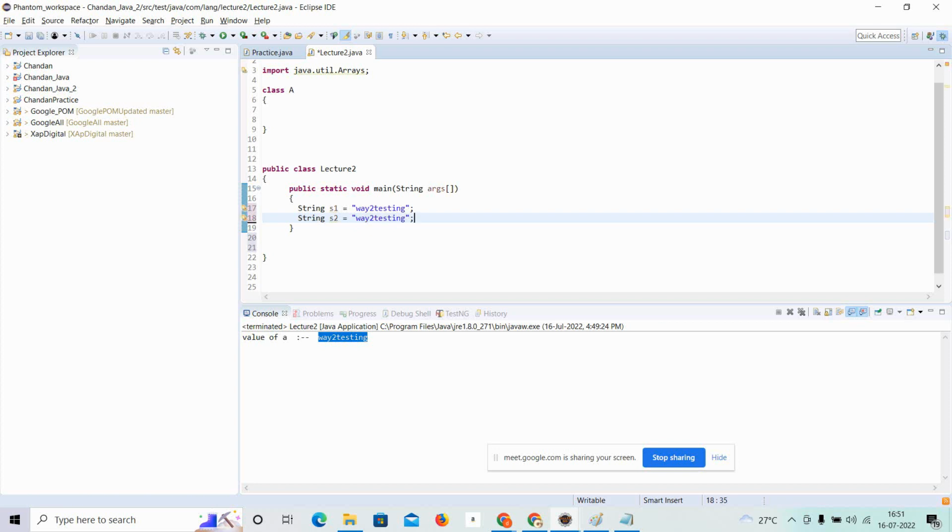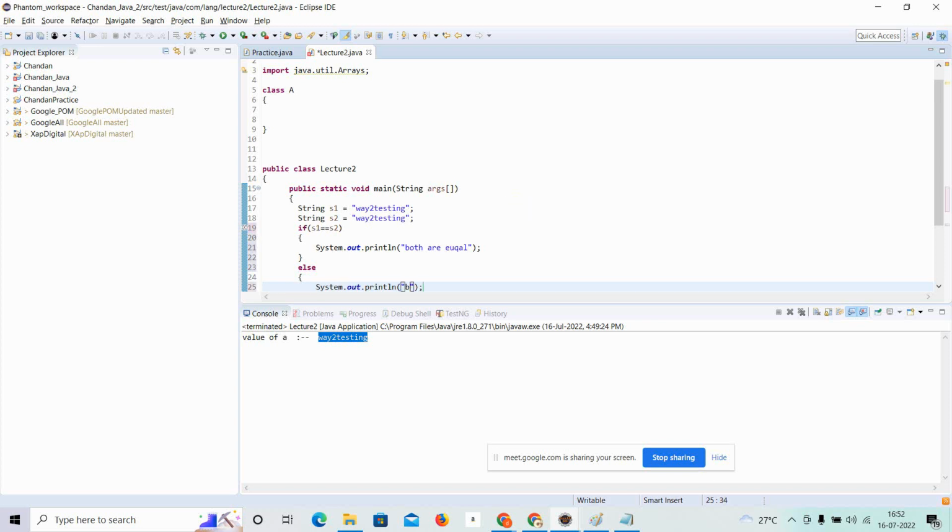Now if I compare them, what will happen? Let me use an if condition, which I introduced in the previous class. I will put here a condition, which returns a boolean value: s1 is equal to s2. Is it correct? Sys out, I will say that both are equal. These are the basic methods that you will be using. And if it is not equal, then print that both are not equal.